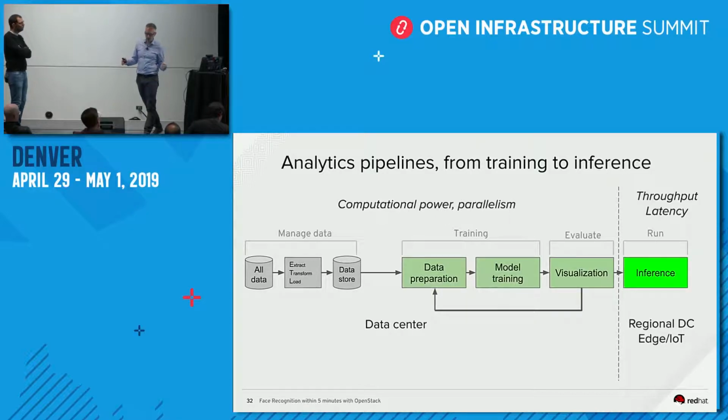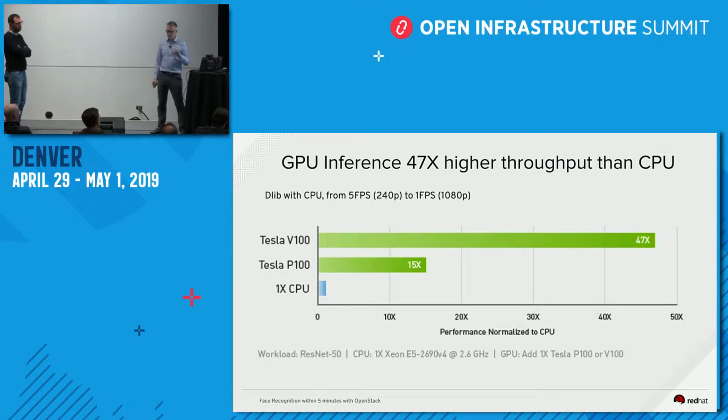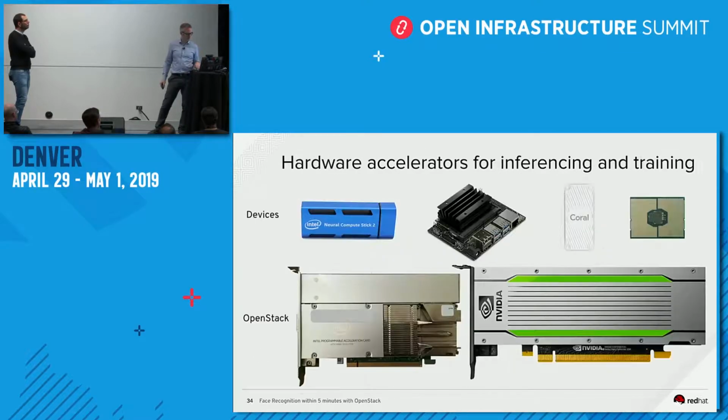So there are two different steps. Producing a model, you need lots of power, lots of parallelism, so it's mainly on a data center or dedicated station. And for IoT or edge or regional data center, you can do inferencing. If we take an example of inferencing, with the latest Tesla V100, you can have 47 multiplied numbers. So it's inferencing, recognizing pictures with a ResNet 50 network. So every time you see something about performance, you have to check which type of neural architecture is used.